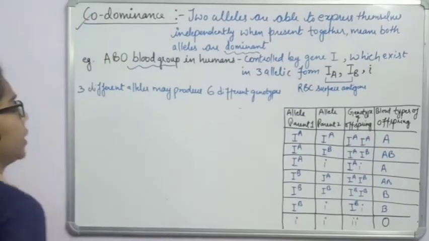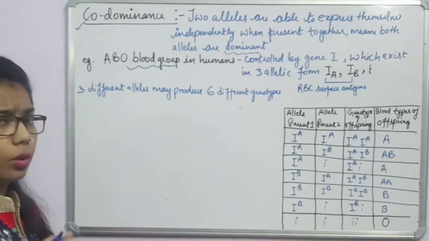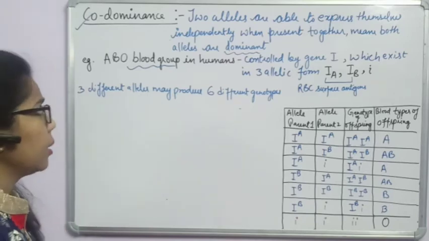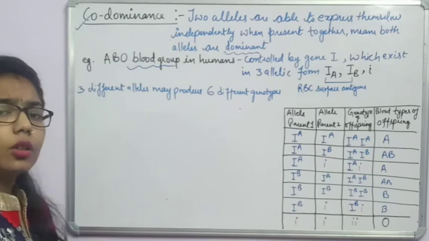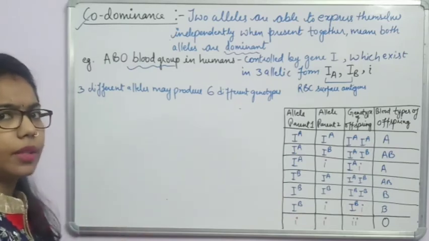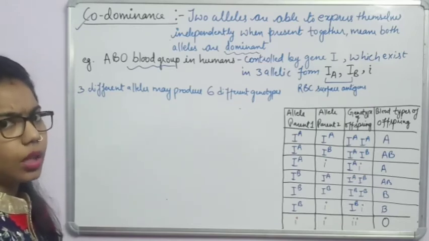In incomplete dominance, no one is dominating and there is formation of an intermediate one. But here, the 2 alleles are both able to express themselves. Okay, it means that both are dominant and no one is suppressing the other one.